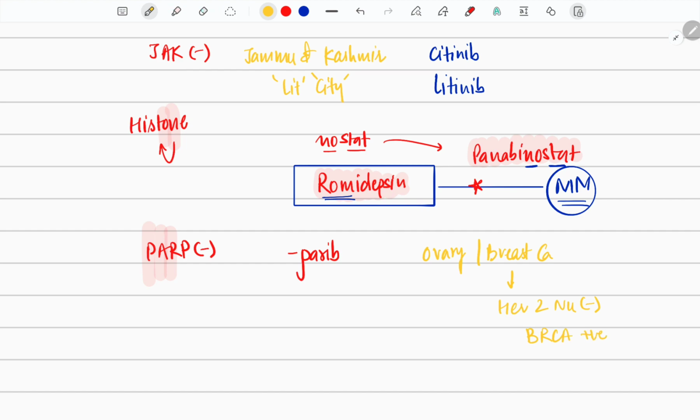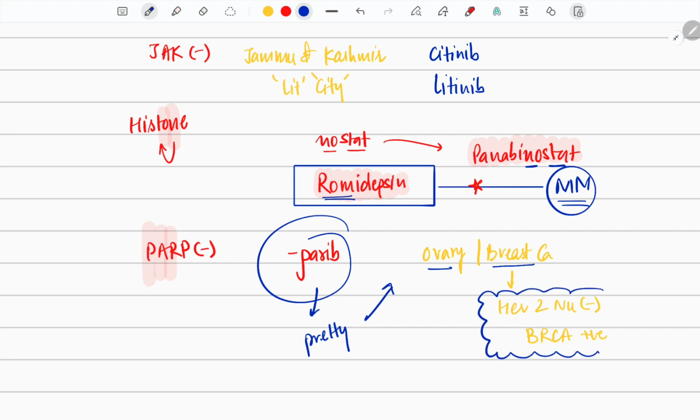How to remember? Parib is very similar to pretty. And who can be pretty? Obviously females, so it is ovary and breast. Okay, you got it? But remember, the very important thing is that parib is given in breast cancer which is HER2 neu negative and BRCA positive. Now she's a pretty female, and you know that one pretty female can never digest another female. That means the second female, HER, should not be there. That's HER2 neu negative, but BRCA positive.